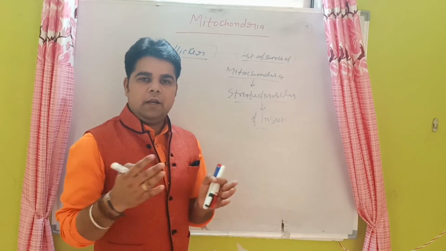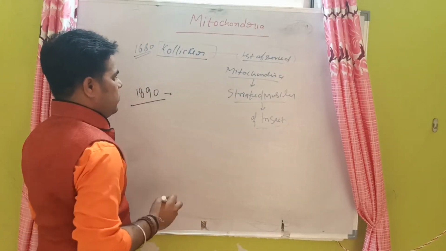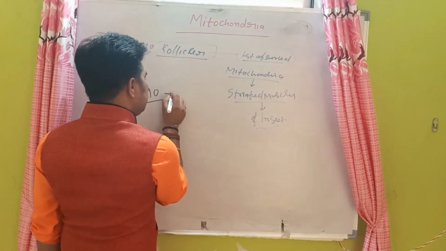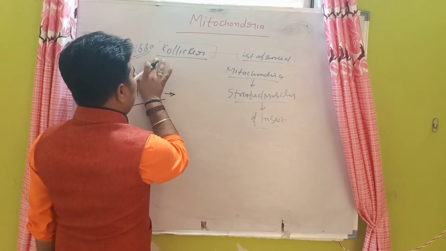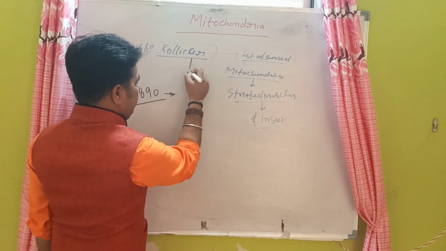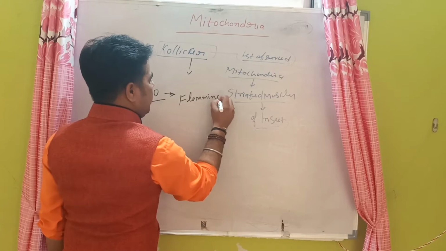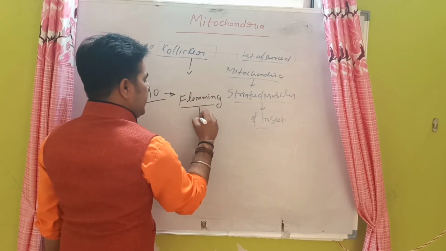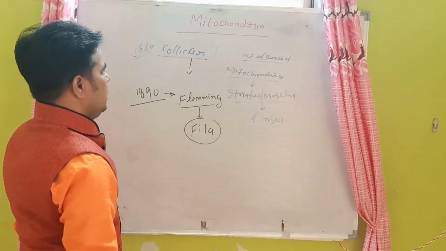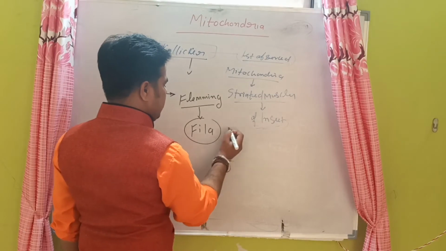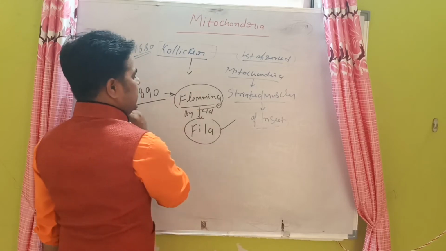But after some years, in 1890, a very important scientist came, that is Flemming.